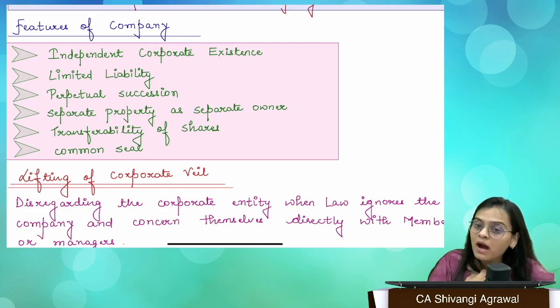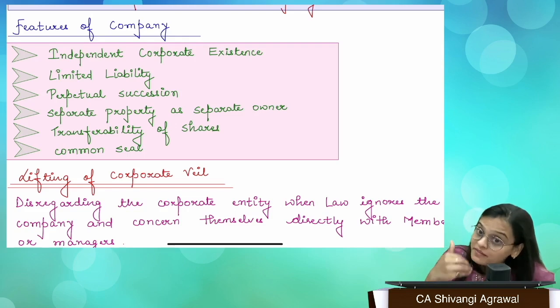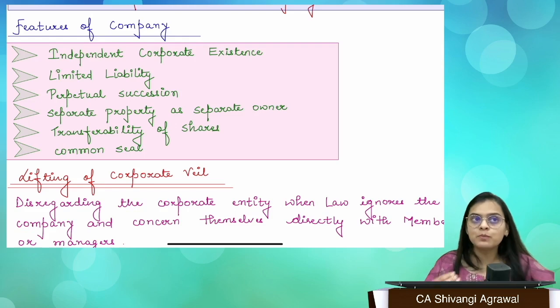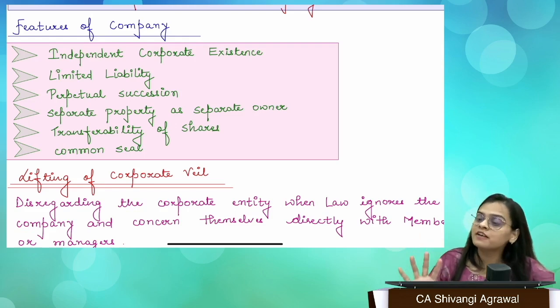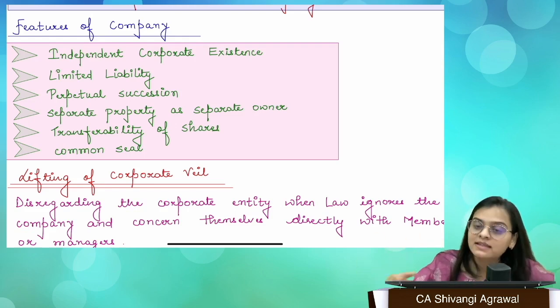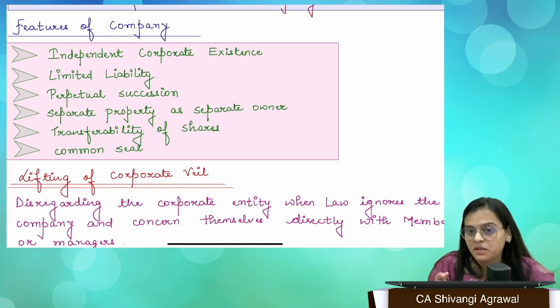So whatever amount as a member I have agreed to contribute, supposedly I have agreed to take 5 shares of 100 each, that means I have agreed to give an amount of 500 to the company, right? So my liability is restricted only to 500. Now if I have paid the entire 500, there is no unpaid amount left, right? If I have paid 400, 100 is the unpaid amount, right?